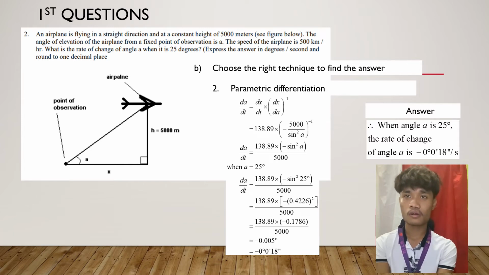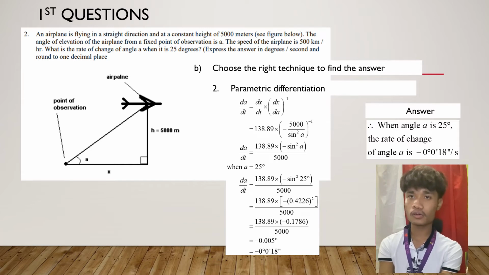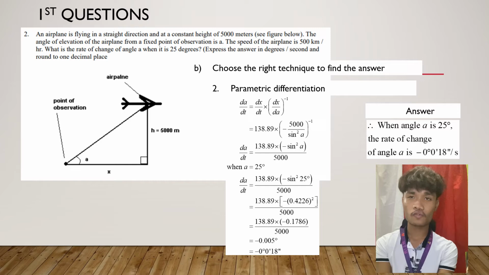dA/dt = 138.89 × (−5000/sin²A)⁻¹. Okay, dA/dt = 138.89 × (−sin²A) divided by 5000.